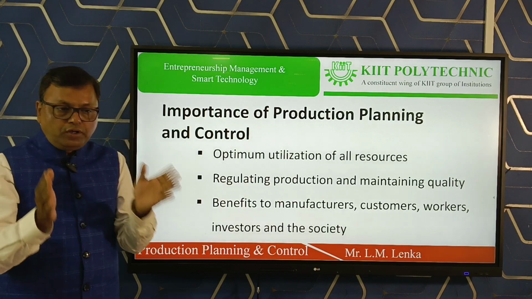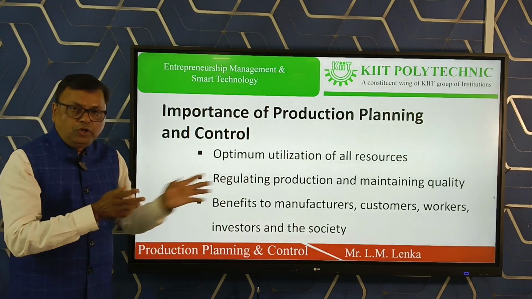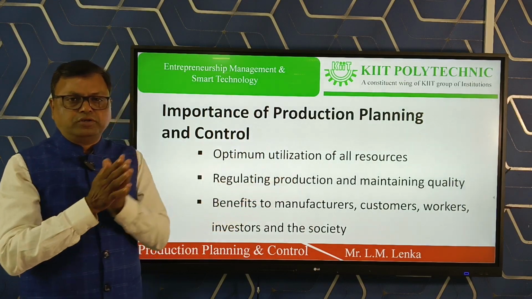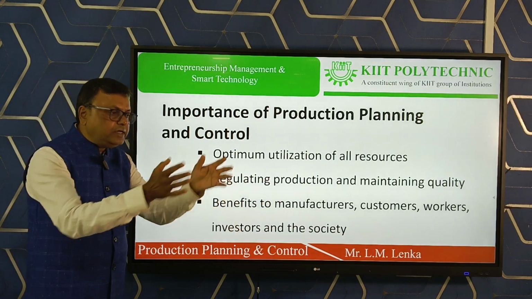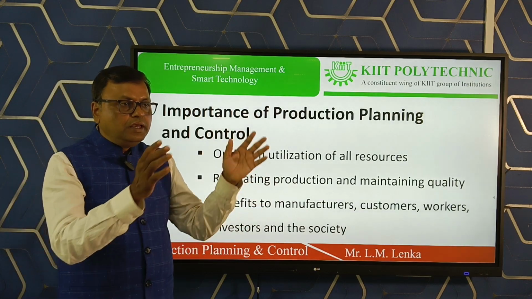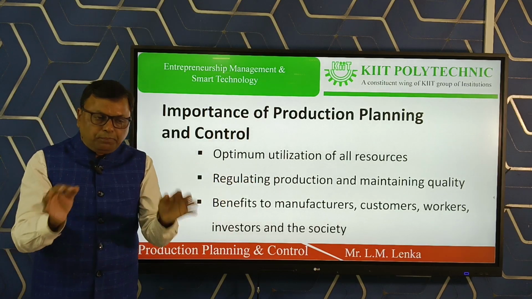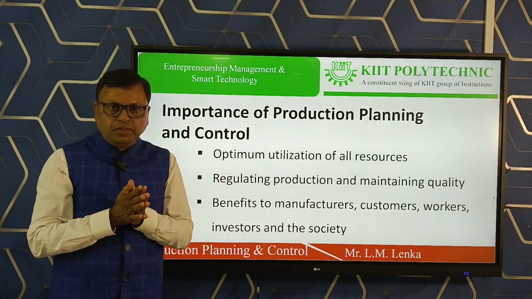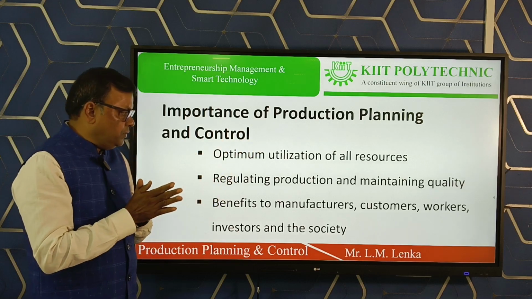Second, production planning and control gives benefits to many persons. If you say about the manufacturers, what benefit does he get? A manufacturer always wants increased production, qualitative production, higher profit, and delivery of the product in right time to the customers. That is the aim of the manufacturers. If he gets that, PPC is successful. Similarly, the customer always wants to get the product in right time and to get the right quality product. That is the aim of the customers. So the customer is also satisfied with the help of PPC.